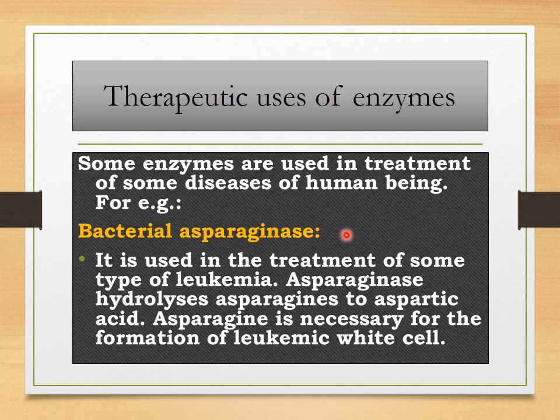For example, first we see bacterial asparaginase. Bacterial asparaginase is used in the treatment of some types of leukemia. Asparaginase enzyme hydrolyzes asparagine to aspartic acid. This asparagine is necessary for the formation of leukemic white blood cells.